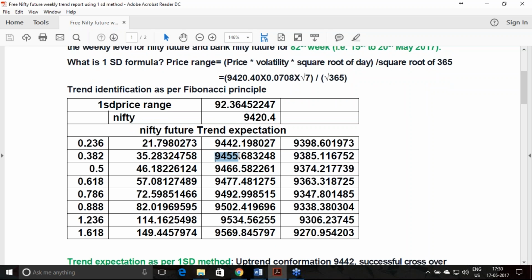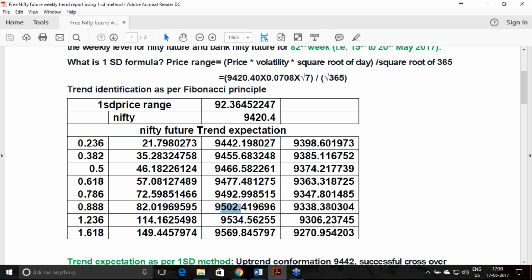This is a target as well as a resistance. Once this price is crossed, it will go to 9467. This is the second target, and this is also a resistance. Third, 9477. This is the third target as well as a resistance. So these targets go with the definition of a resistance and a support.